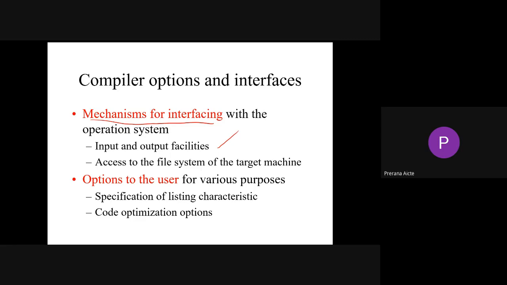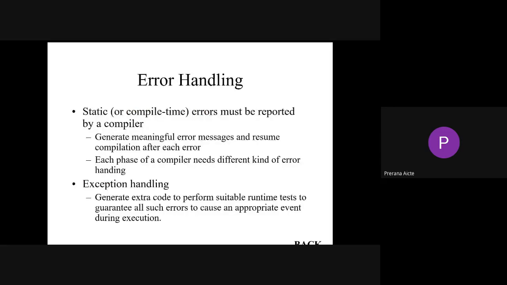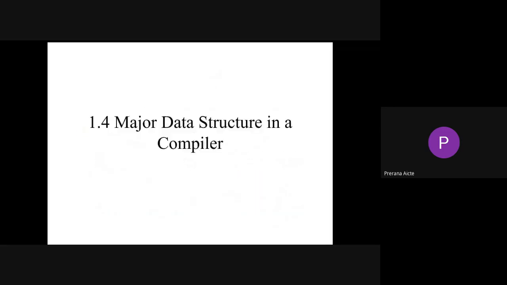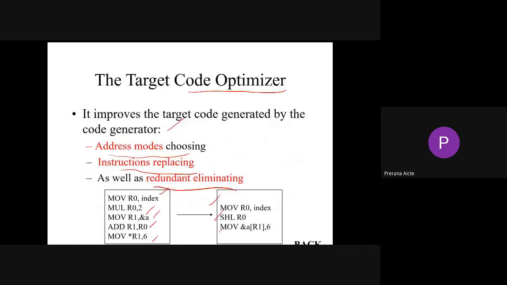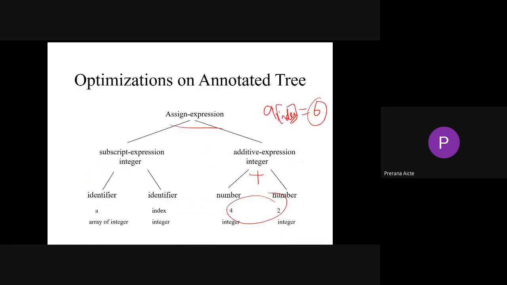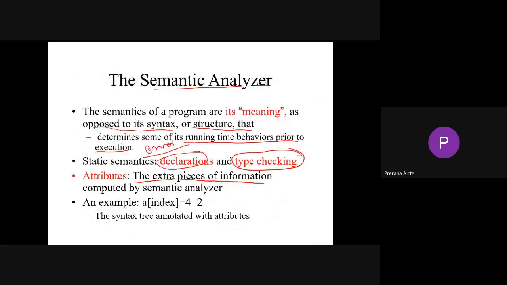We have different options for the users, that is, specification of characters, listing, and code optimization techniques. All those things will be a part of your compiler. A very important thing which we already learned here is, the last one, error handling.